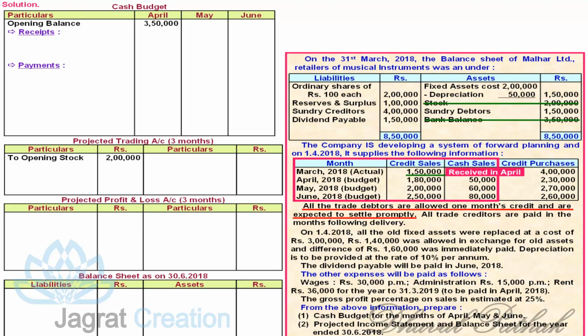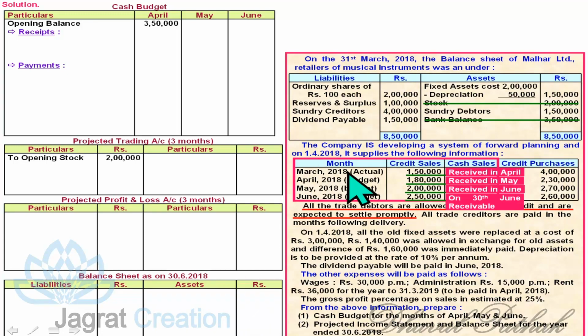So March credit sale received in April. Then April credit sale received in May. May credit sale will be received in June, and June credit sale will be outstanding receivable as on 30th June, and we are required to prepare the balance sheet. So the receivable amount from debtors will appear here on the asset side.